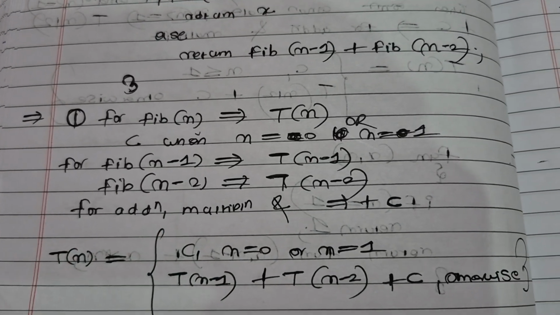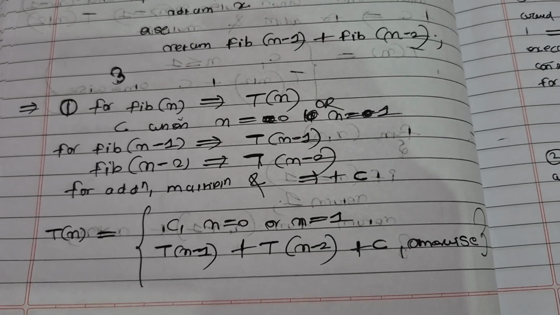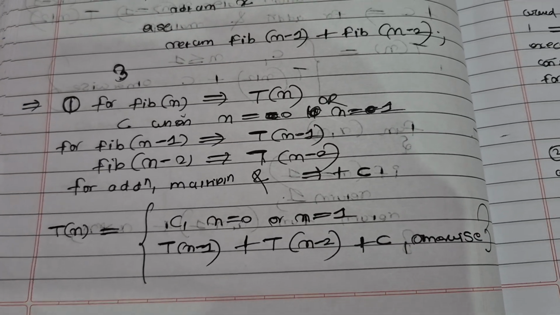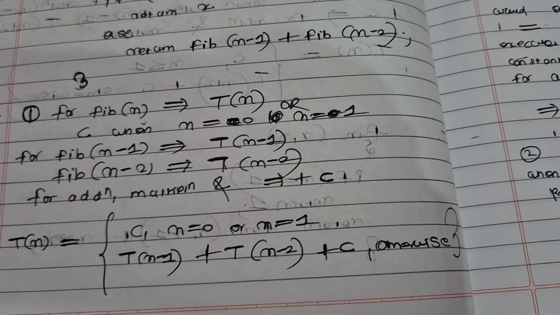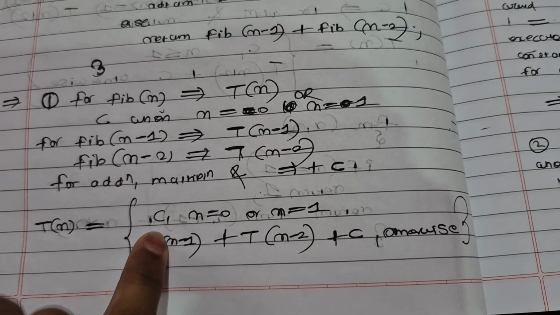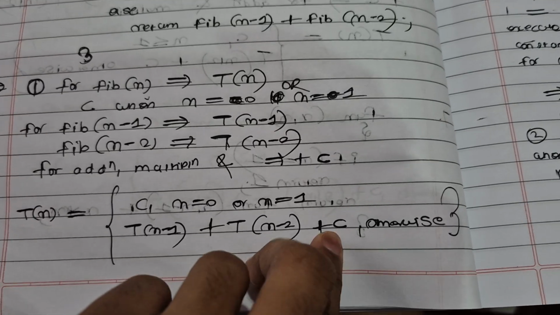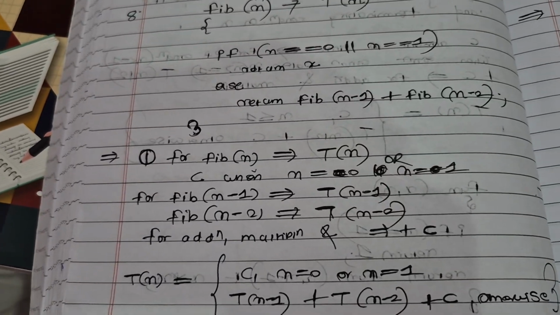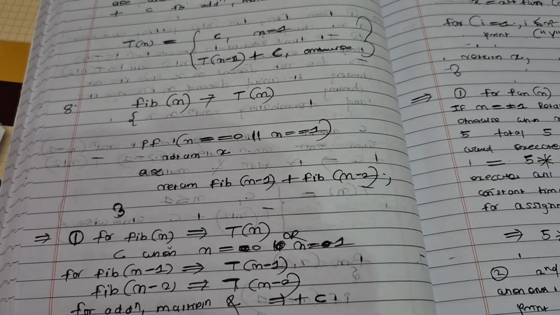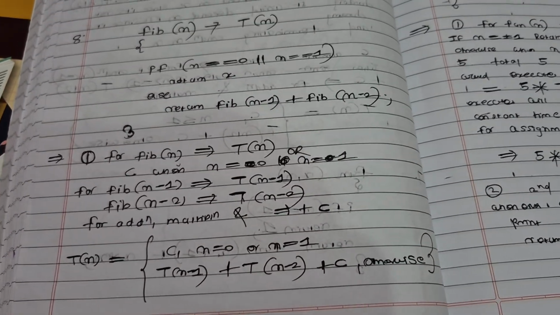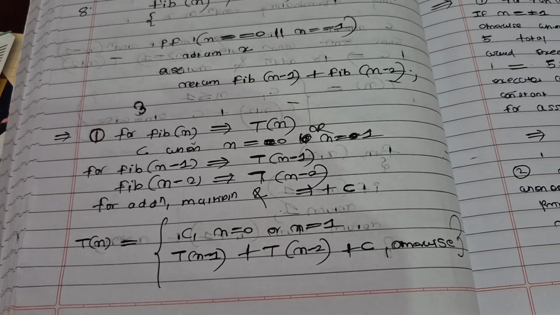For fib of n, T of n is C when n equals 0, again a comparison costing C. Then for n minus 1 and n minus 2, you can see for T of n, C for this comparison, and T of n minus 1 plus T of n minus 2 plus C otherwise. So T of n is for fib of n, T of n minus 1 and T of n minus 2 are for these two calls, and this is the middle constant. So line by line it comes into the equation also.